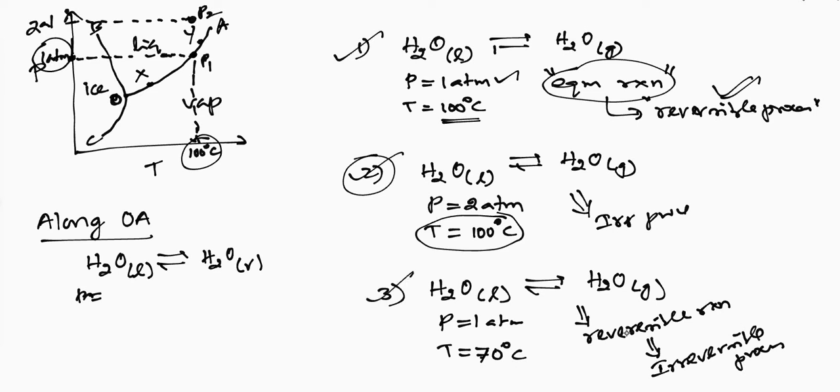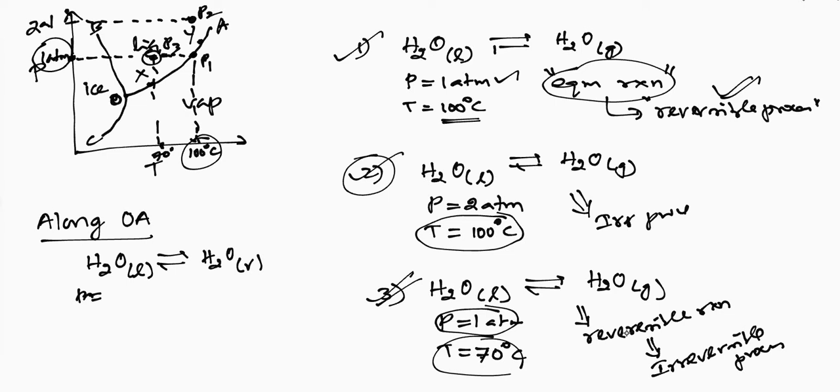Now see example 3. Even in example 3, I am keeping the pressure the same, 1 atmosphere, and I am reducing the temperature. If you reduce the temperature to 70 degrees Celsius, I will get some point here. Let this point be P3. The point P3 is not along the curve OA.